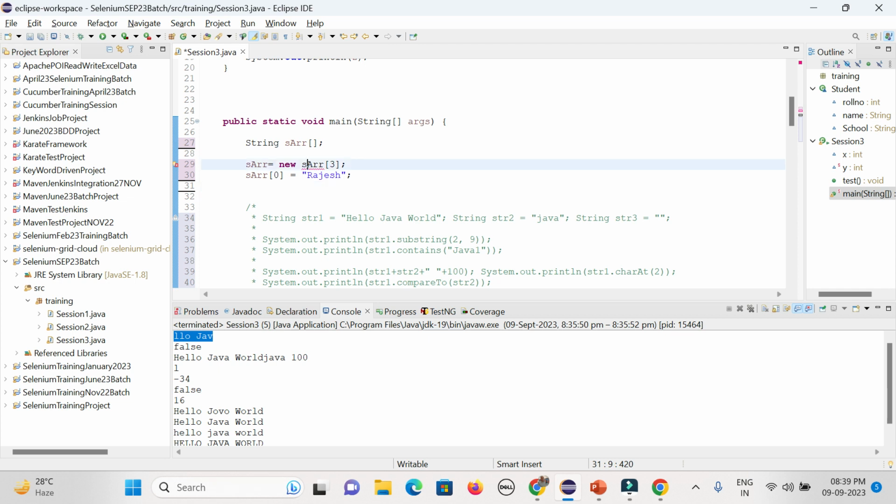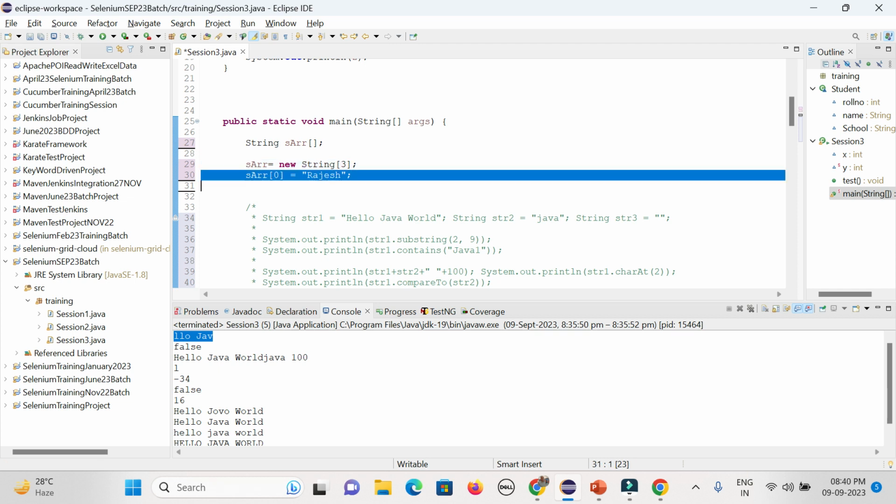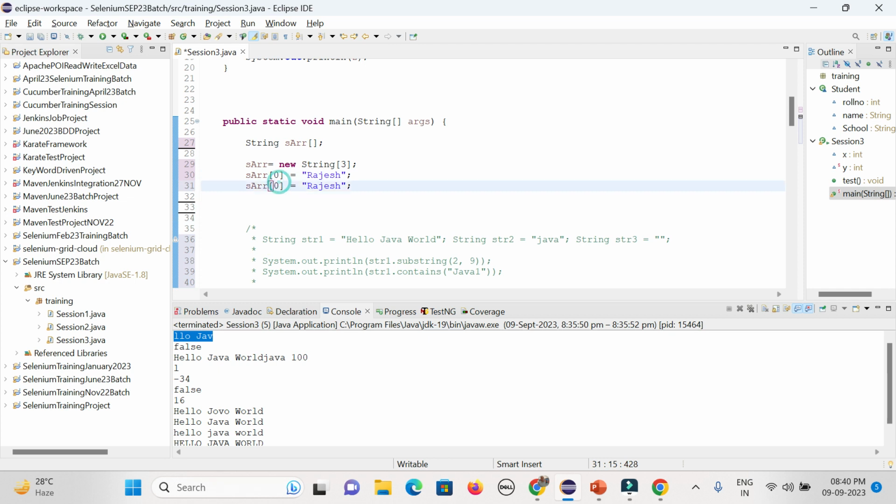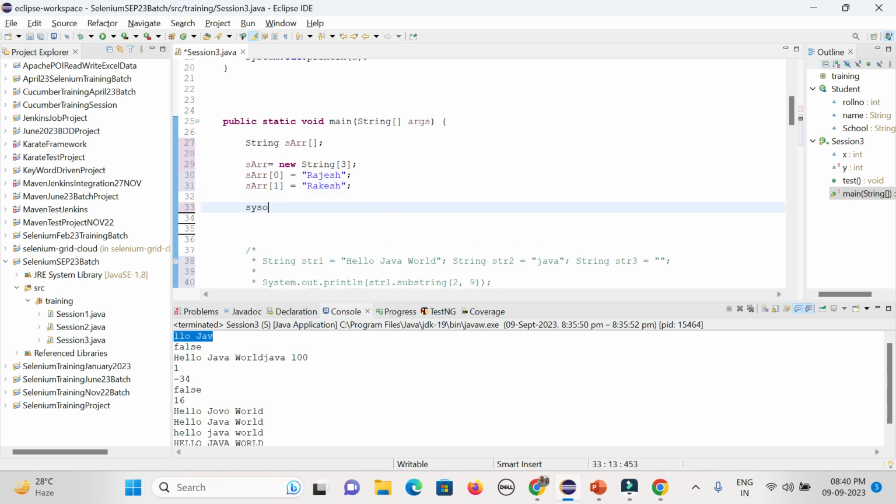Okay, it will not be the array name, it will be the data type string. Sorry. Then I can give another element, say 1 Rakesh. Now the third one I did not give. Now I want to print it out, right?